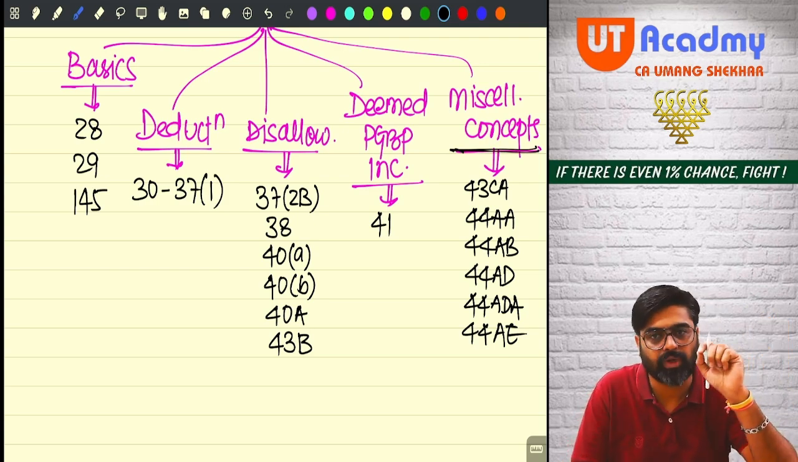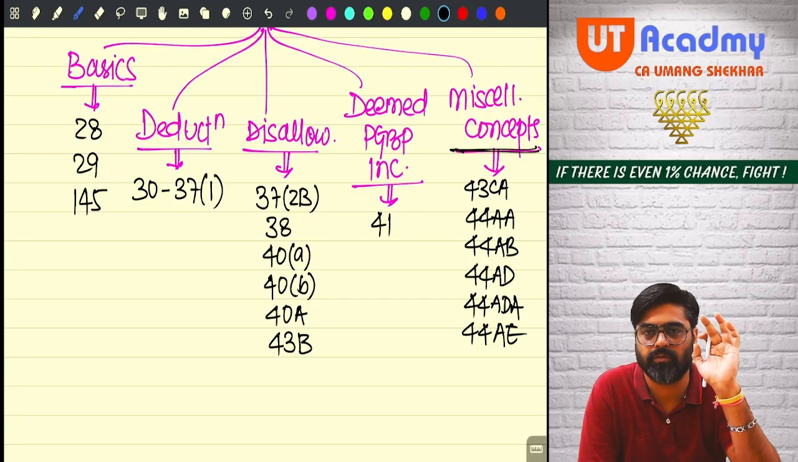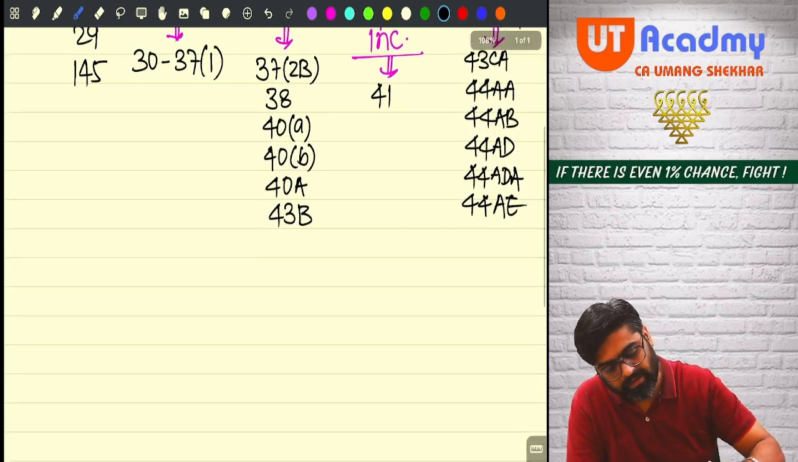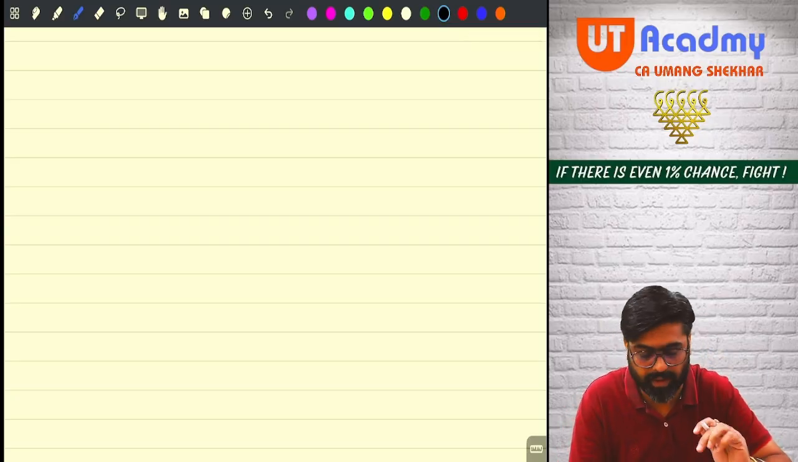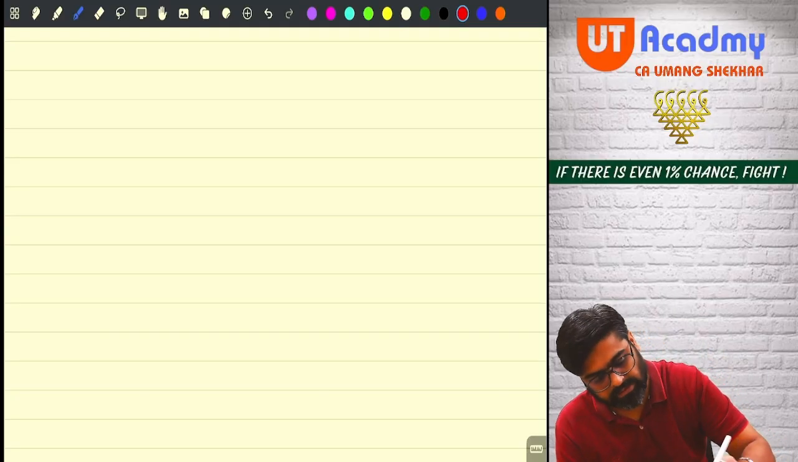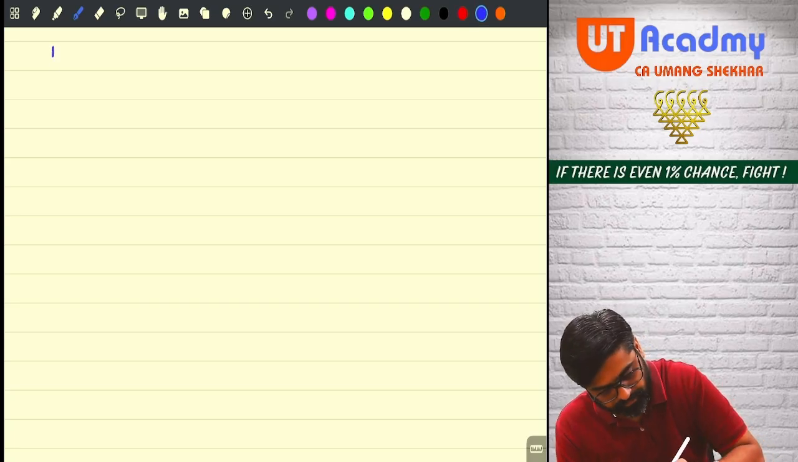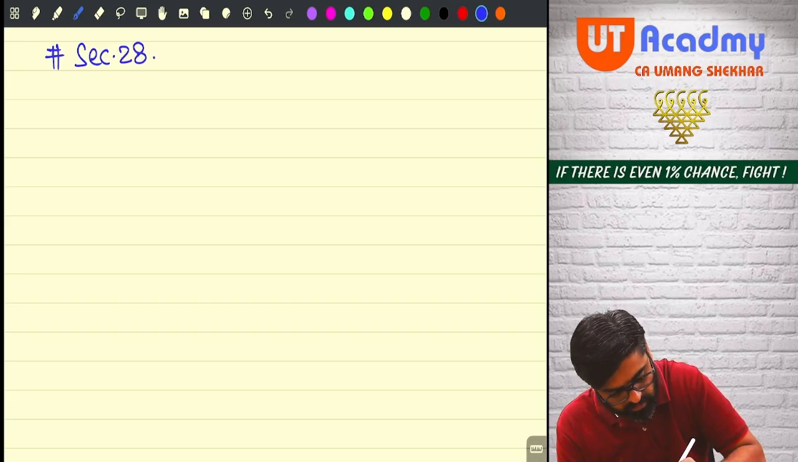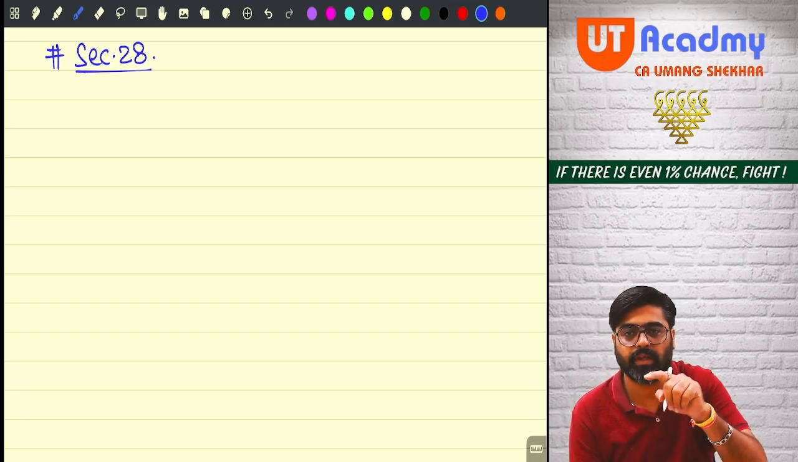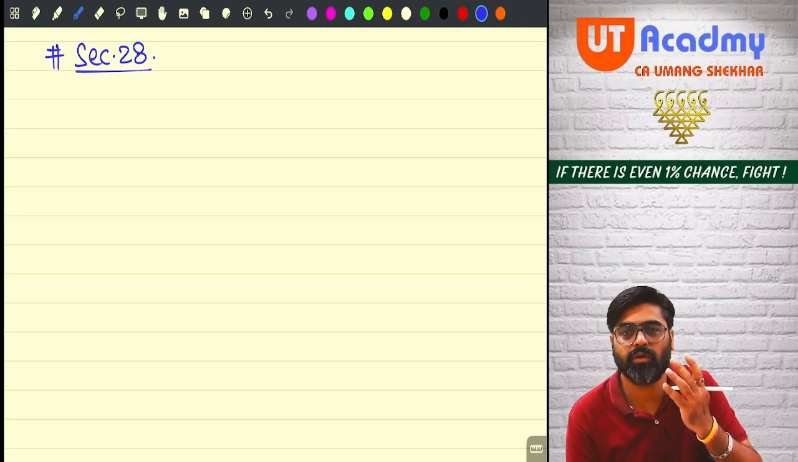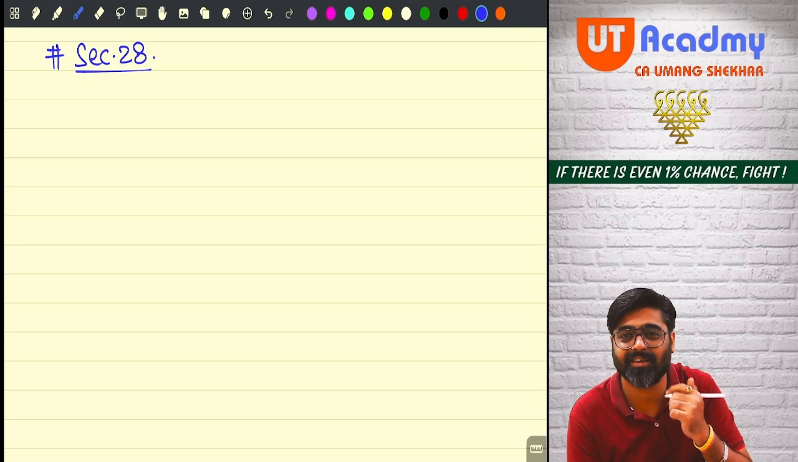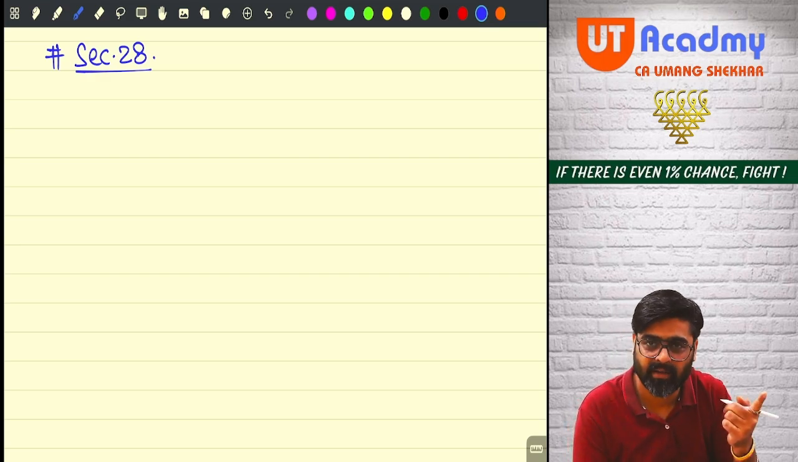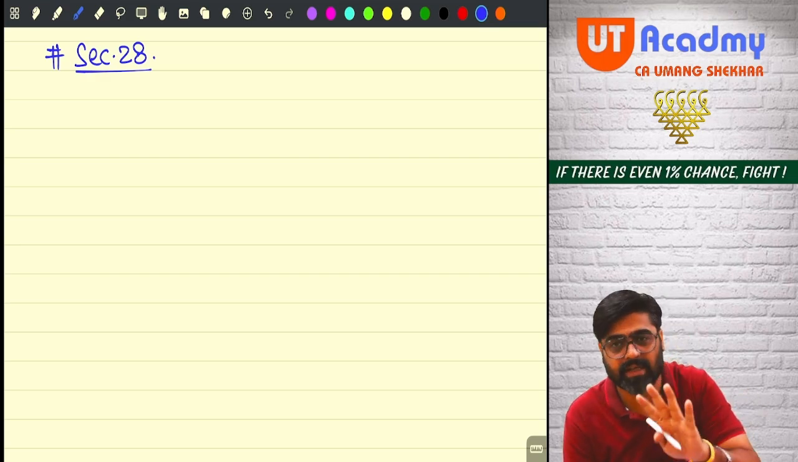Okay. So starting from the very first part, that is basics. The basics are 28, 29 and section 145. Okay. Now coming to the very first section, section 28. See, this is the first section in this head. According to you, what this section should say? This is a charging section. For any head, its first section is its charging section.